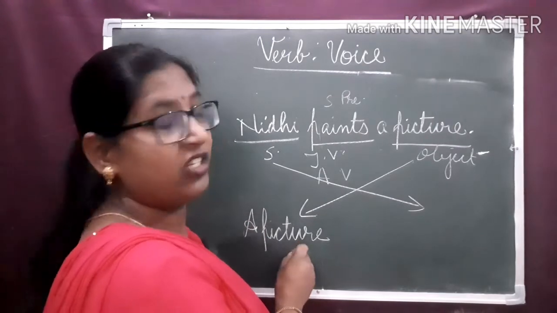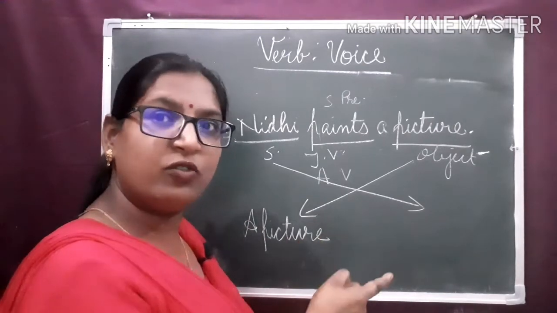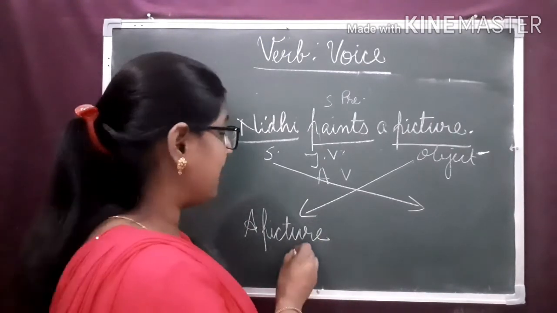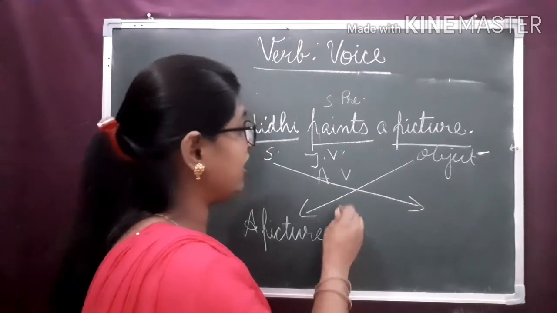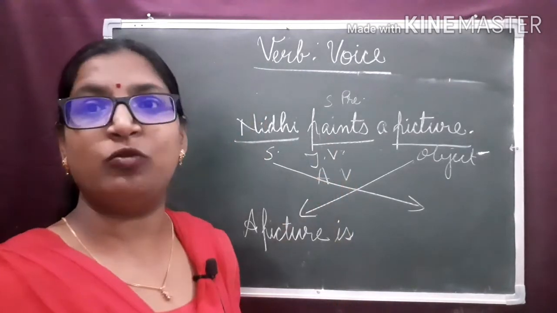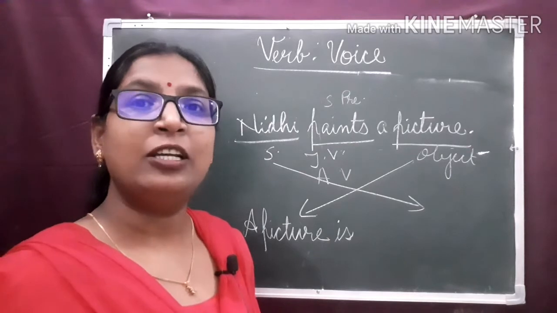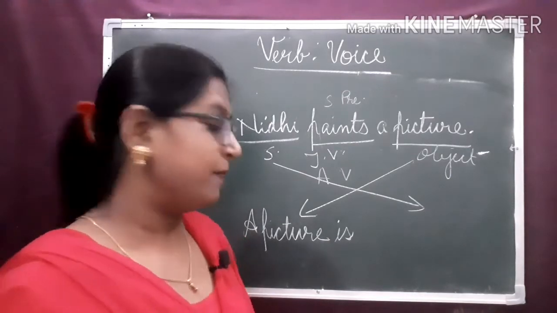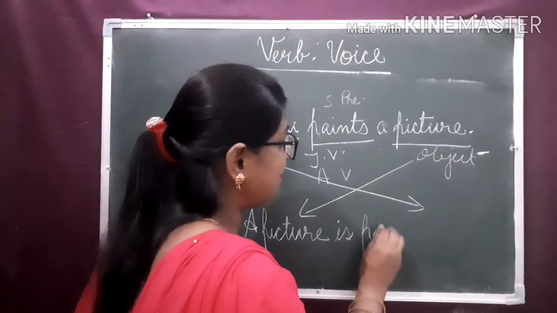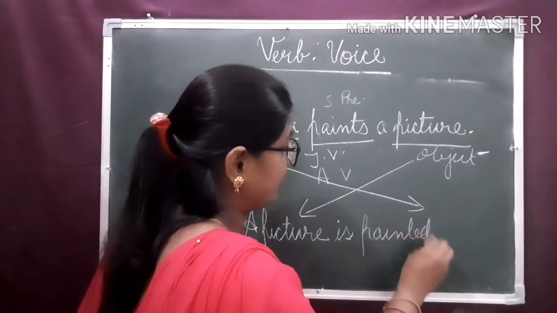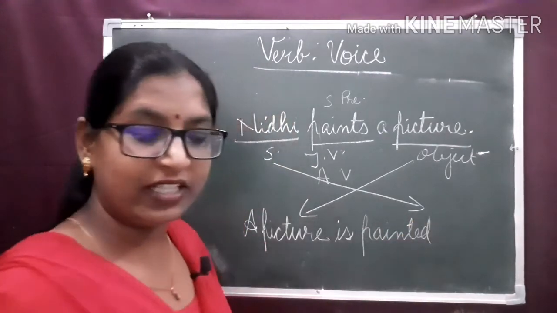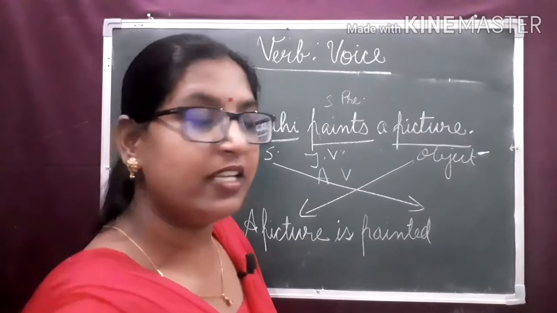So, a picture is a singular subject, so a singular verb will be suitable with it. That is, a picture is. Paint is the main verb. What is its third form? Paint, painted, painted. A picture is painted. A picture is painted by Nidhi.